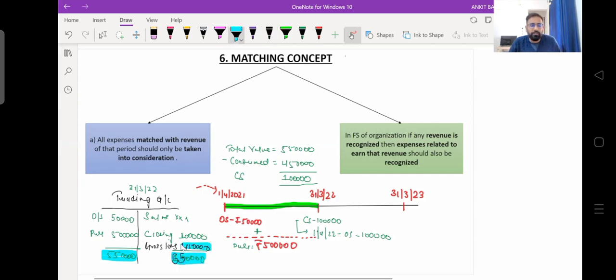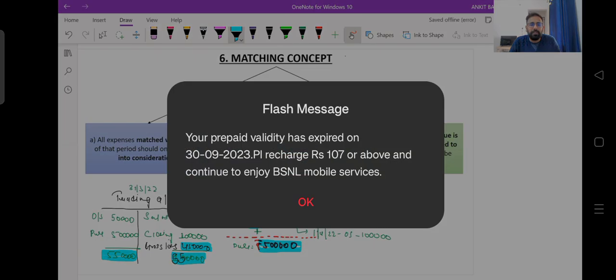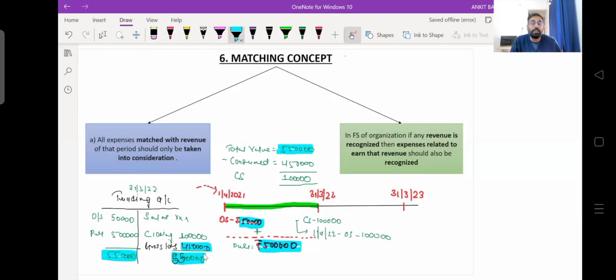Why is there a loss of 4 lakh 50,000? See, we have a purchase of 5 lakh rupees and an opening stock of 50,000 rupees, so a total of 5 lakh 50,000 rupees. Let's suppose there are no sales. So why are we recording a loss of 4 lakh 50,000? Why are we not recording a loss of 5 lakh 50,000 rupees?